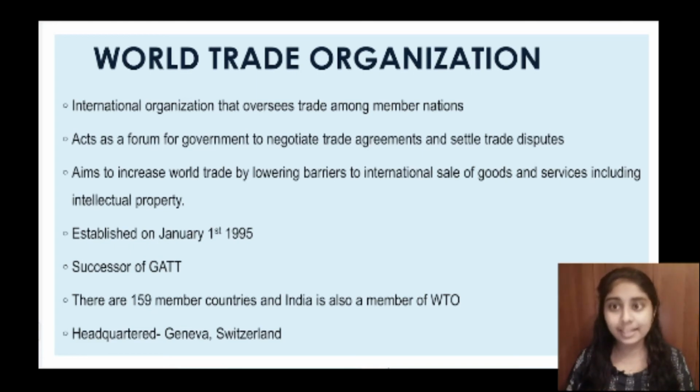So the World Trade Organization is an international organization that oversees trade among member nations. It also acts as a forum for governments to negotiate trade agreements. It also helps to settle trade disputes among the member nations. The major aim of the World Trade Organization is to increase world trade by lowering the trade barriers. It was established in 1995 and it is known as the successor of GATT. There are currently 159 member nations, and India is also a member of WTO. And as we all know, WTO is headquartered in Geneva, Switzerland.